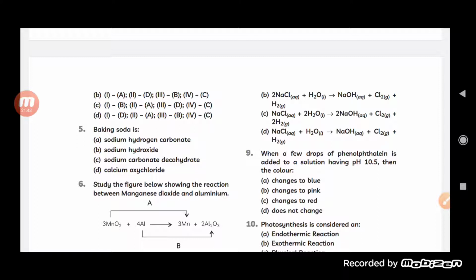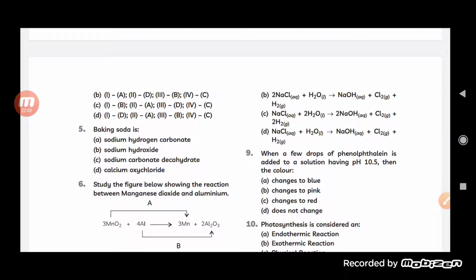Now, when a few drops of phenolphthalein are added to a solution which has pH 10.5, then the color changes.